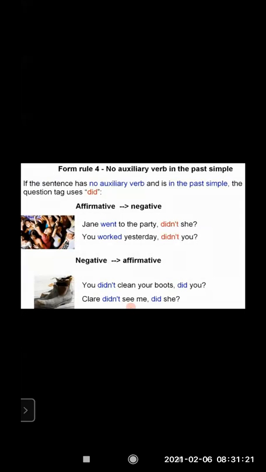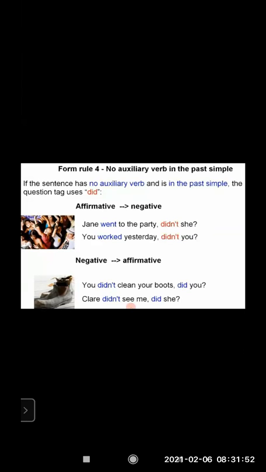Now we will see rule 4. Now the past tense will come. If there is a past simple, if the sentence has no auxiliary verb and it is in the past simple, the question tag uses did. First we'll see an affirmative sentence. Jane went to the party. Went is there, went means go, already there. Simple past. So didn't she?